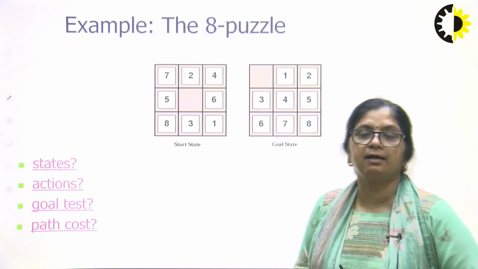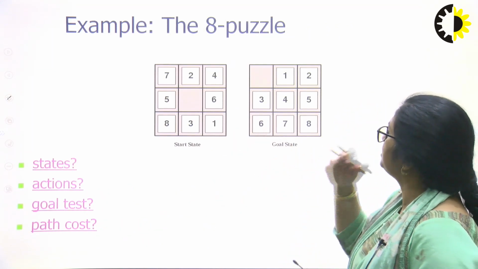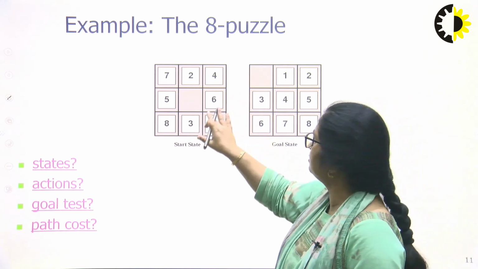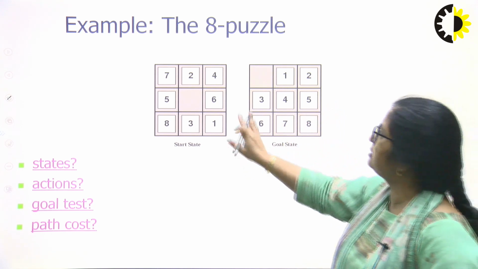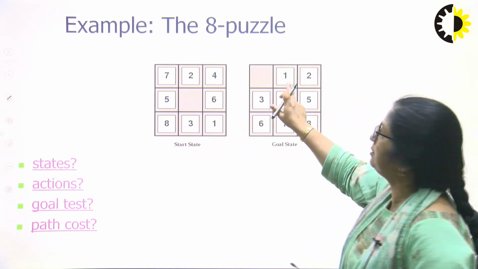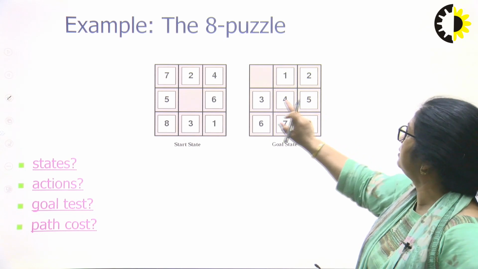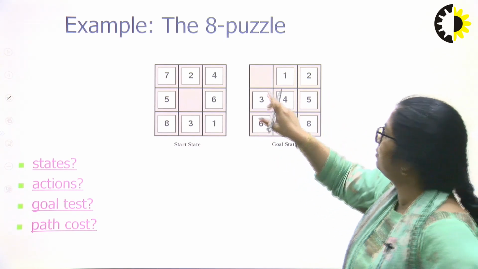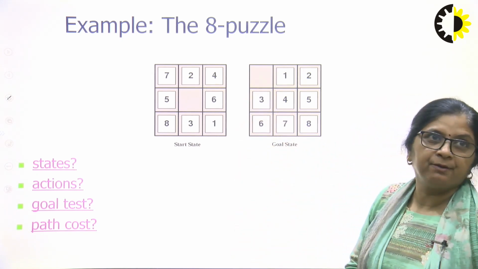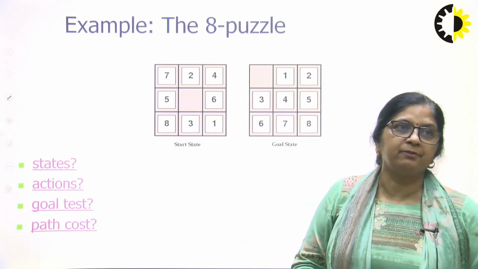This is another example we can take. This is the 8 puzzle problem. This is the start state, and this is the goal state. What we want, this is a jumbled one. We want 1 on the second tile, 2 on the third, 3, 4, 5, 6, 7 arranged with the first tile empty. So this is our 8 puzzle problem.